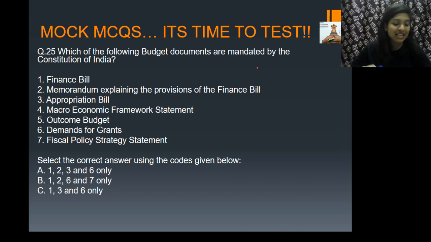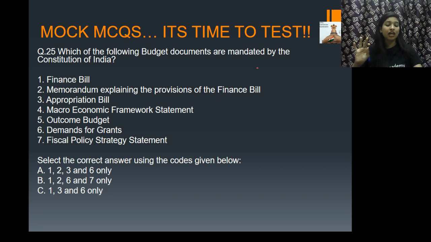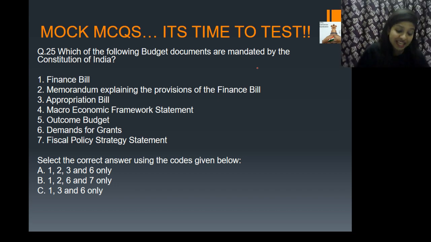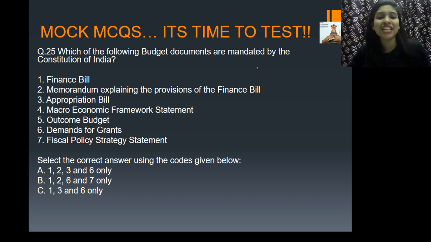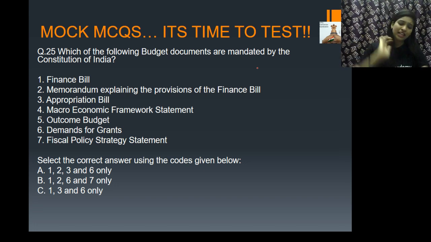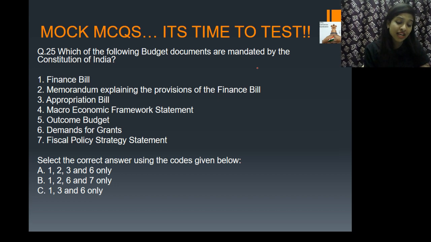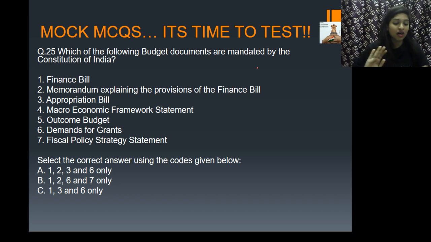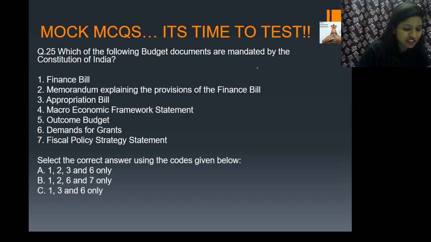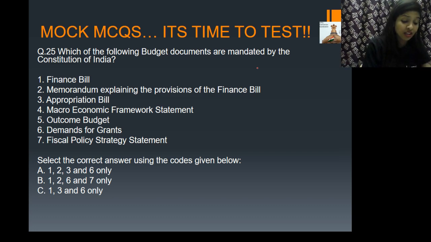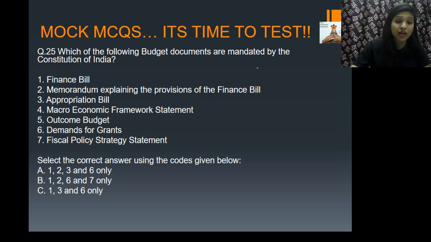Meera is saying B. Meera and Rupa and Ayush and Arnav. Oh my God. Oh, we are so confident with B. That is 1, 2, 6 and 7. Wonderful, guys. Diksha is saying C. Abhi Goyal is saying B. Okay, Kushagra. Hi, Kushagra. Kushagra is going with A. 1, 2, 3 and 6. Wonderful. That's pretty good. But Supriya is saying B. Shivram is again saying A. But what is your name actually? Yeah, that person is saying C. 1, 2, 6 and that is 1, 3 and 6. Okay. Wonderful. And what is the answer, guys?